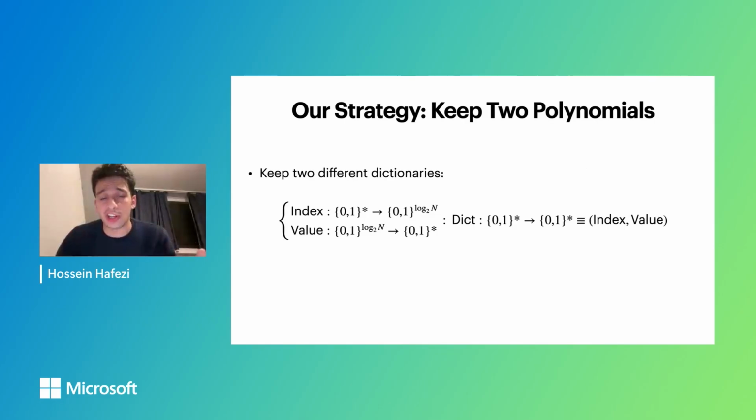Our alternative strategy is to keep two different polynomials, called index and value. The index polynomial is a mapping from arbitrary strings to points on a Boolean hypercube, and the value dictionary is a mapping from points on the Boolean hypercube to arbitrary strings. If you compose them together, it gives you a general dictionary.